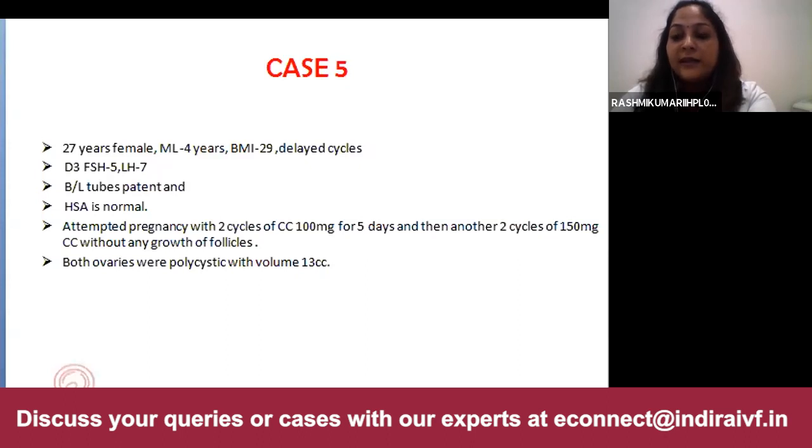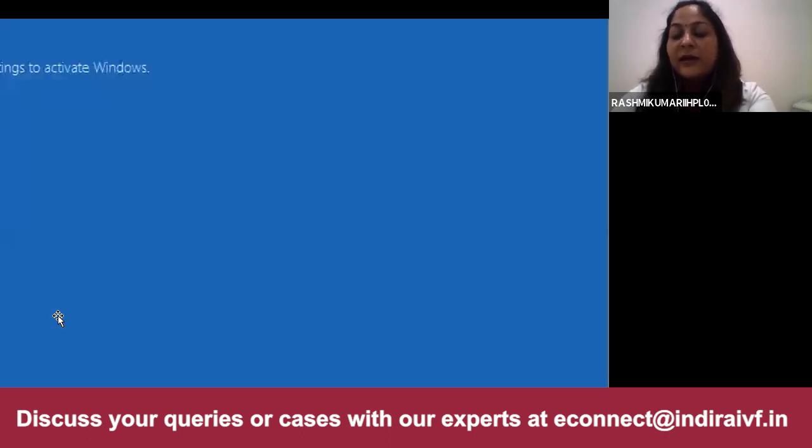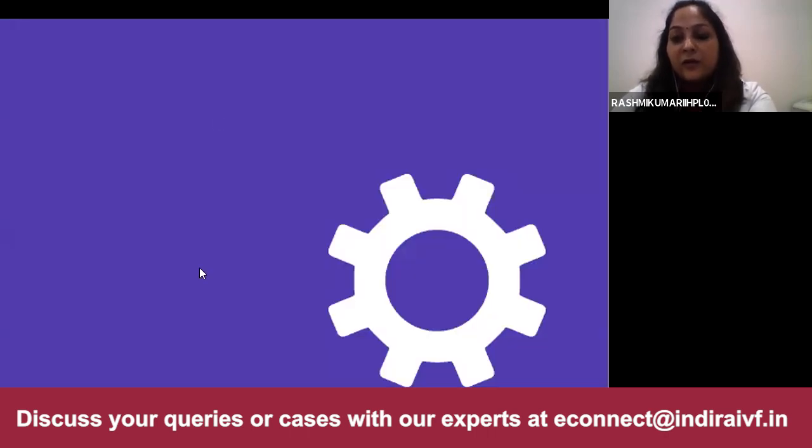If after 14 days also there is no response, we have to increase the dose by 37.5 IU and give for another 7 days. If still there is no response, we can further increase the dose by 37.5 IU for a further 7 days. But the disadvantage of this process is that it is long, and the cost becomes a factor. So we have to go according to this.